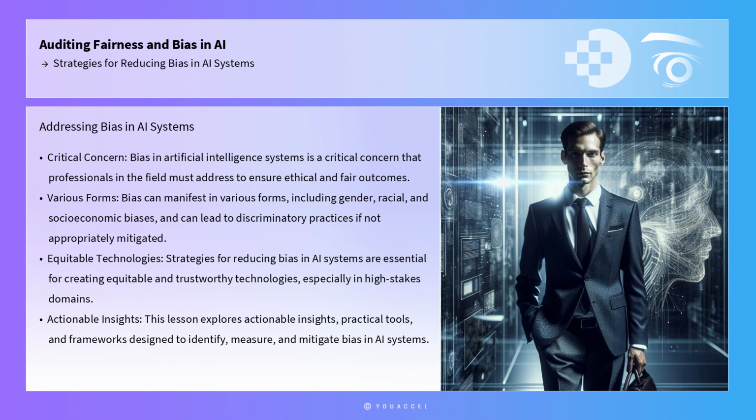Bias in artificial intelligence systems is a critical concern that professionals in the field must address to ensure ethical and fair outcomes. Bias can manifest in various forms, including gender, racial, and socioeconomic biases, and can lead to discriminatory practices if not appropriately mitigated. Strategies for reducing bias in AI systems are essential for creating equitable and trustworthy technologies, especially in high-stakes domains such as healthcare, finance, and criminal justice.